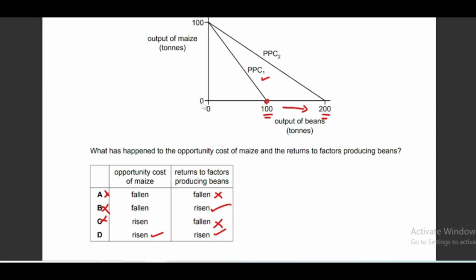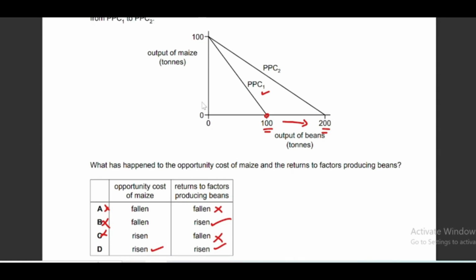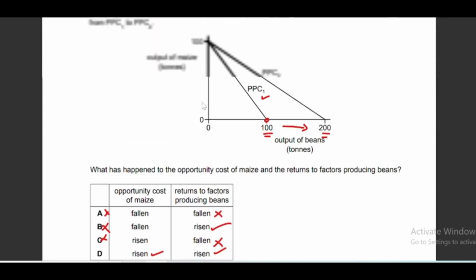So why has opportunity cost increased? You might be confused with that as well, so let me explain to you.